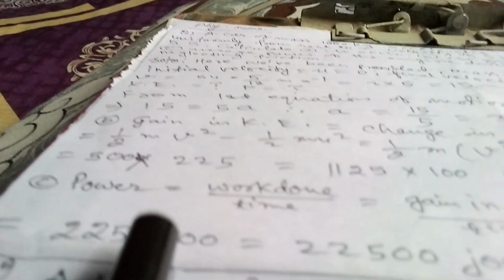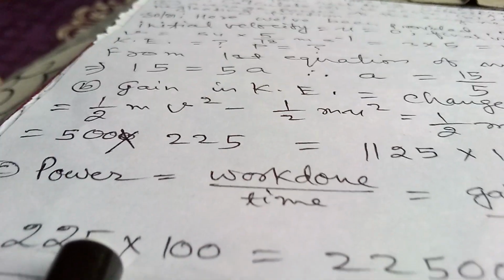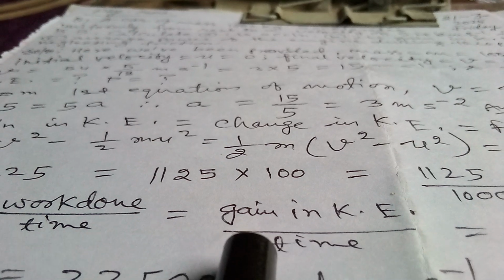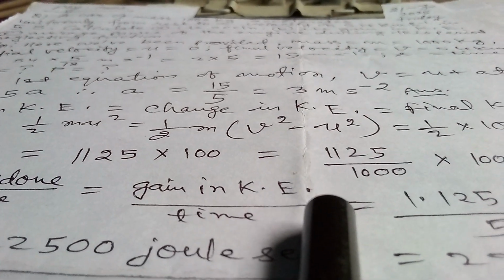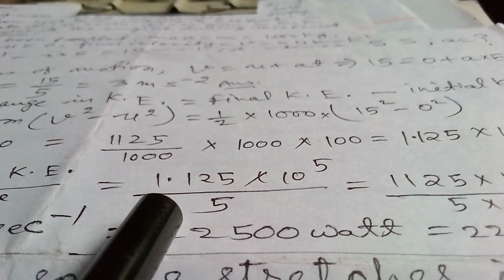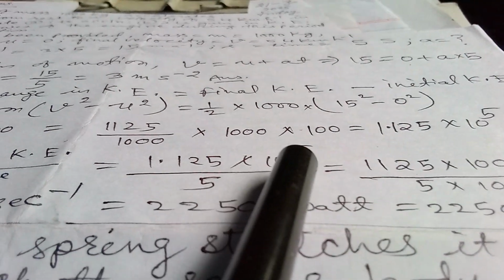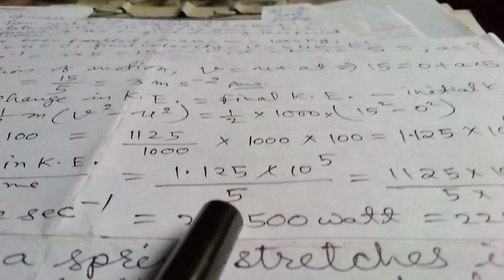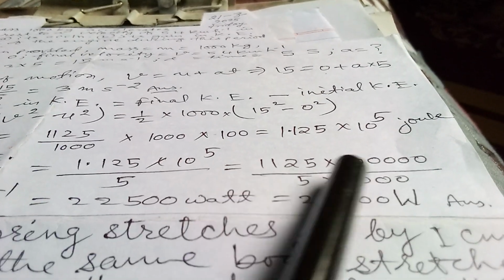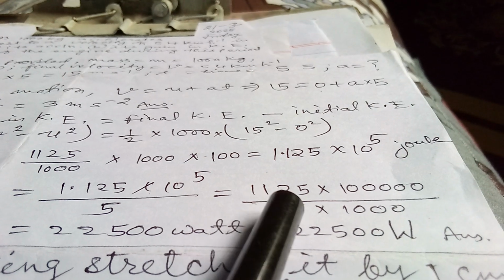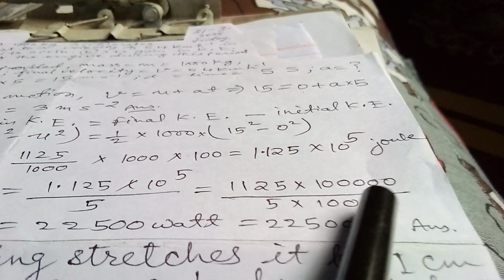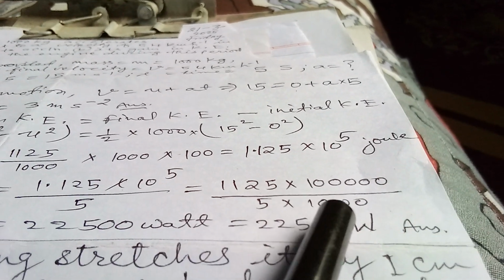And the third thing that we have to find out is power, and you know power equals work done by time. Here work done is gain in kinetic energy divided by time. Gain in kinetic energy we have got 1.125 into 10 to the power 5, and time is 5. So by 5 we are dividing, and after removing the decimal we get 1125 into 100 divided by 5 into 1000.